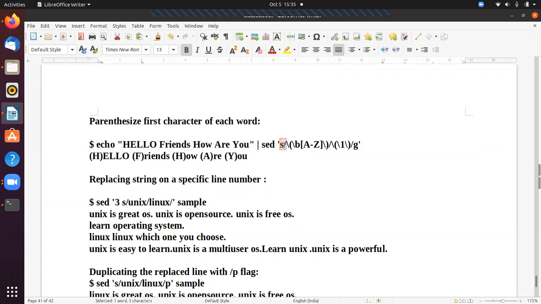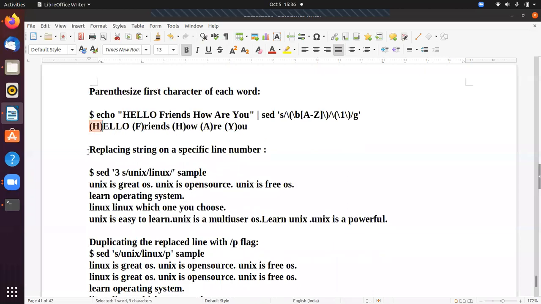Now, what is the substitution? I want to substitute the first character in each word. So that is capital A to capital Z in brackets. This is the open bracket, A to Z, and the closing bracket. And the occurrence is the first one. G means in all the words. In all the words, if the first one is a capital letter, then it is replaced with the parenthesized word. So this is the parenthesis.